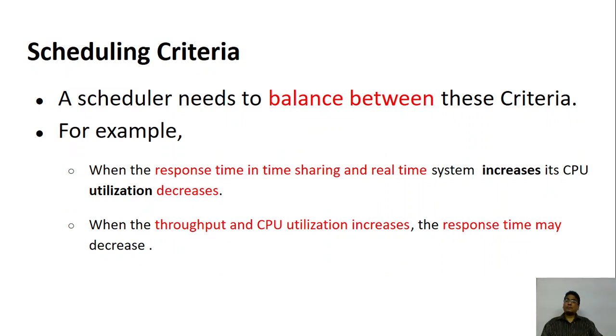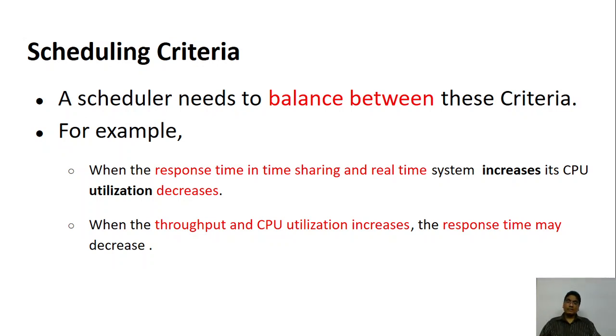Now, I told you that all these are criteria. When we look at scheduling algorithms, the scheduling algorithm must balance between these criteria. Remember that not all of them need be the best values. It is not possible. You won't get the best values for everything in any algorithm. Some will be good in some part, some will be bad in some part, others will be good in some other part. So you will have to choose something that fits the given situation.